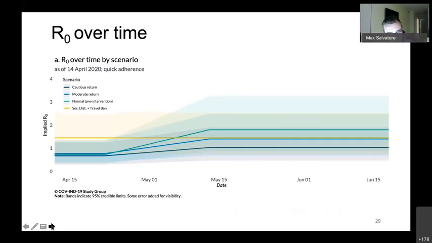But first, this is a helpful visualization to look at the effective reproduction numbers under the different scenarios. That yellow line represents the social distancing and travel ban, which remain constant over the entire observed period. And then we have 3 lockdown-based scenarios. That dark blue on the bottom, we see a small increase after the lockdown is lifted. And then we see a more moderate return by that light blue line, and then a normal or pre-intervention level return with that teal line.